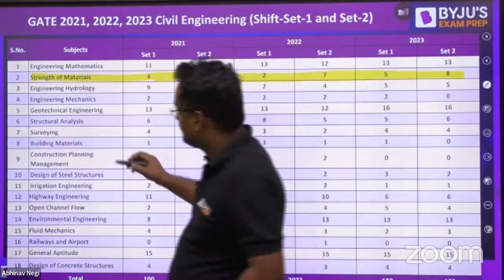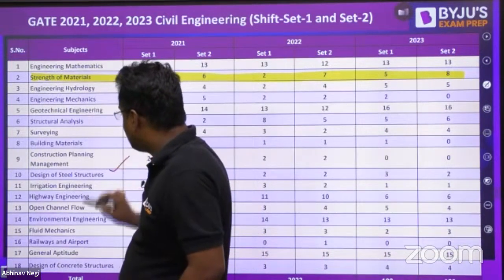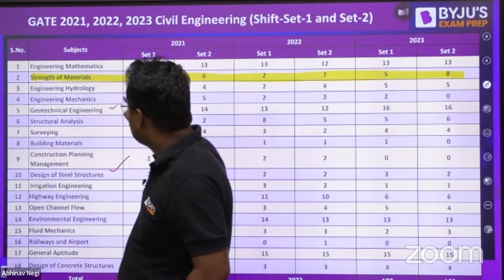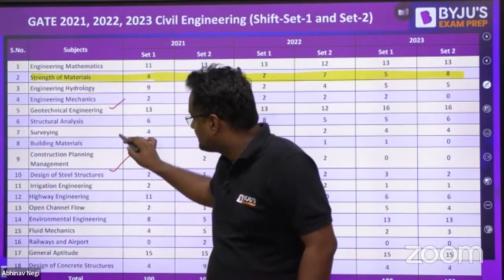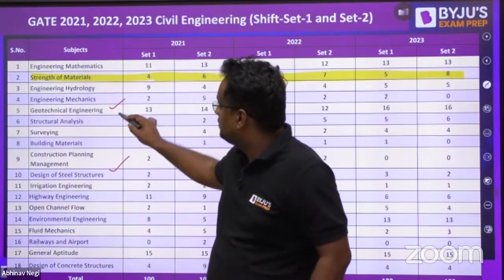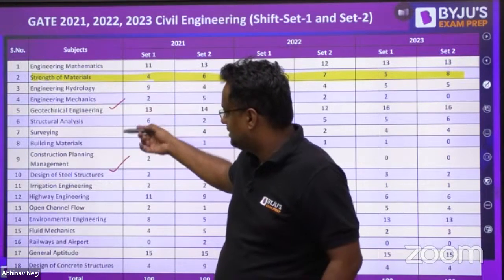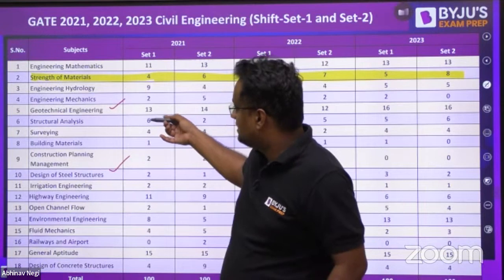Like RCC, SOM is required. Steel, this is required. Geotechnical engineering, the Mohr circle chapter and the shear strength chapter, this is required. Structural analysis is purely the advanced part of SOM. In structural analysis, you need that.